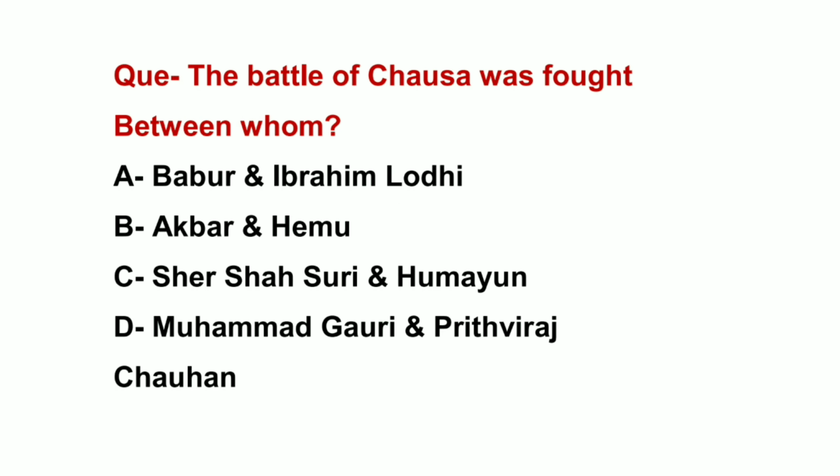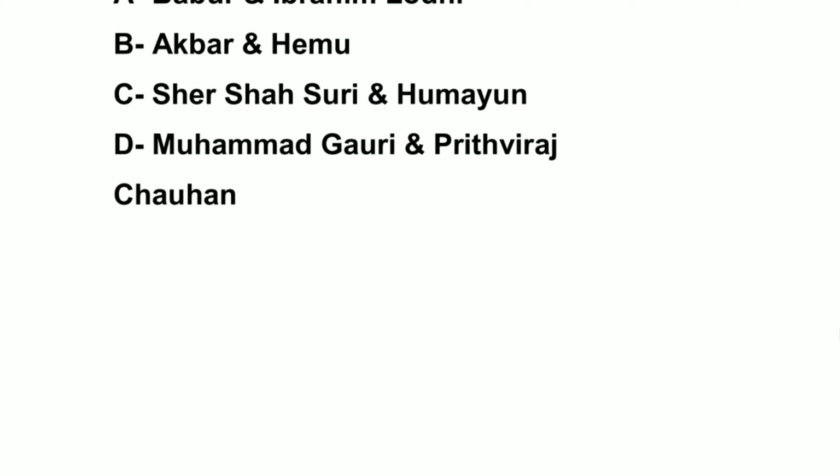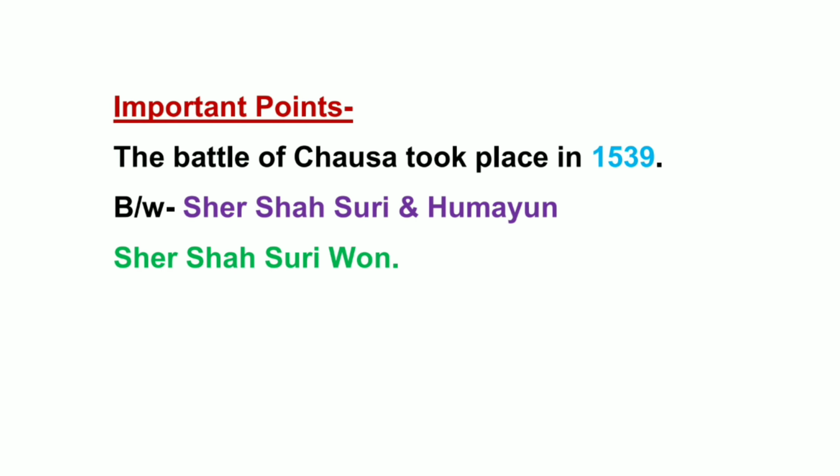The Battle of Chausa was fought between whom? The right answer is option C, Sher Shah Suri and Humayun. The Battle of Chausa was fought between Sher Shah Suri and Humayun in 1539 AD. So remember this. And Sher Shah Suri won this battle. So remember this too. Let's see the next question.